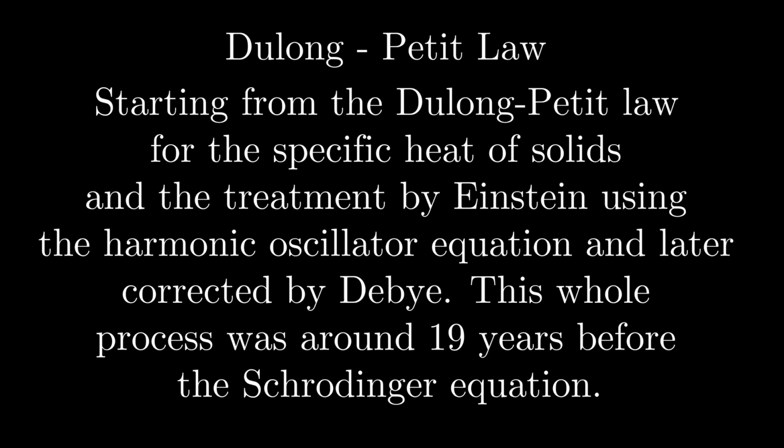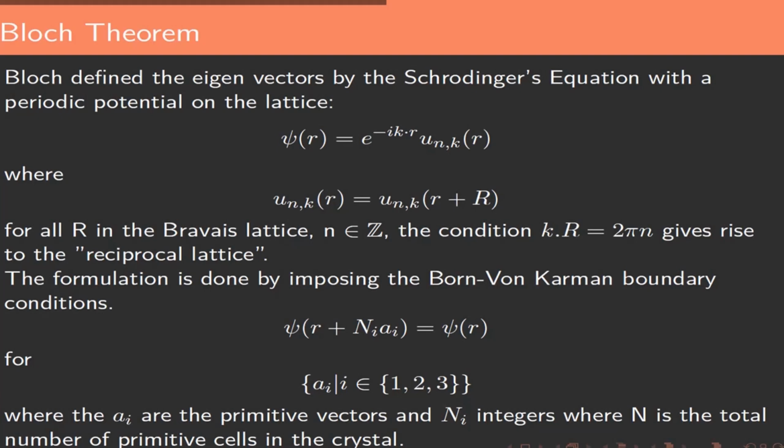However, still, the question arises, what happens at the foundational level? Since we know the Bloch theorem, an electron in a periodic potential has eigenstates of the given form. Bloch defined the eigenvectors by the Schrödinger equation with the periodic potential on the lattice. The formulation is done by imposing the von Karman boundary conditions, where a_i are the primitive vectors and n_i are integers, where N is the total number of primitive cells in the crystal.